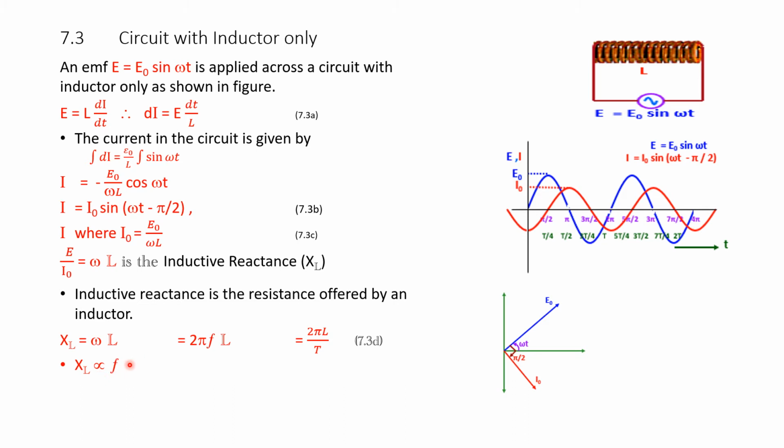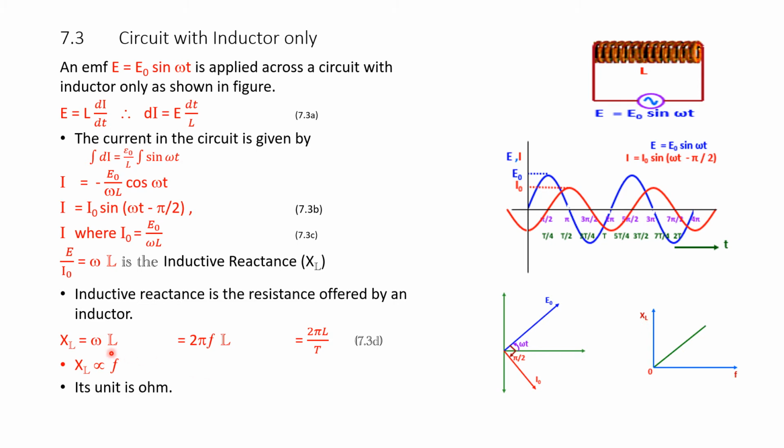It is directly proportional to the frequency. From this equation, if L is constant, and 2 pi is constant, XL is directly proportional to frequency. The unit of inductive reactance is ohm. That means it is offering resistance.